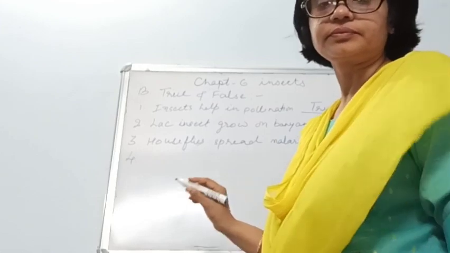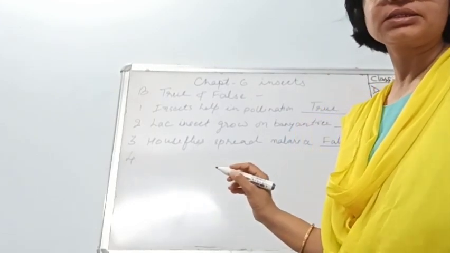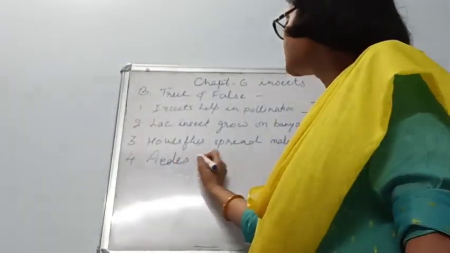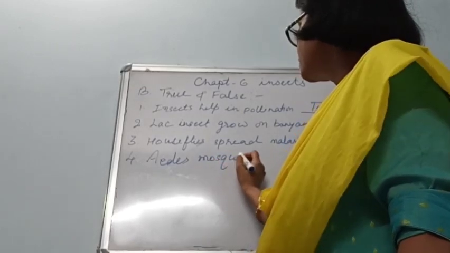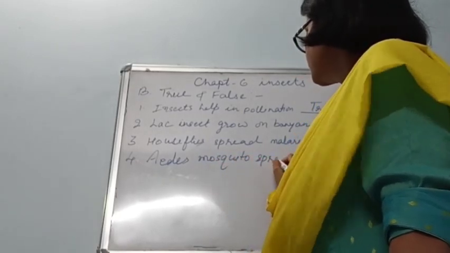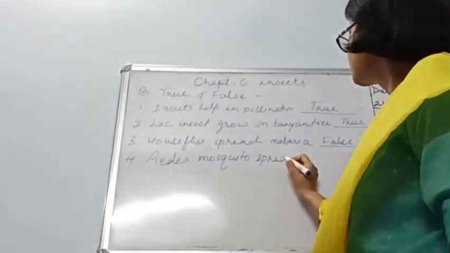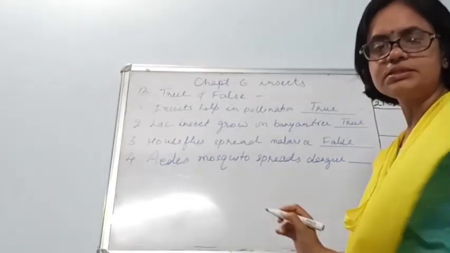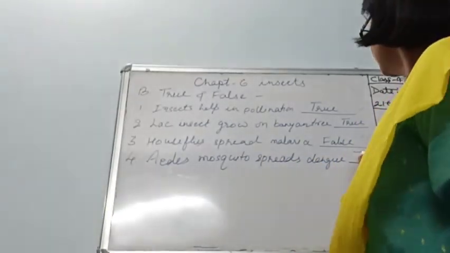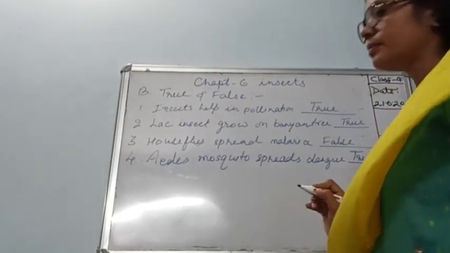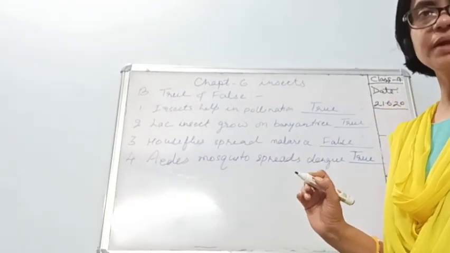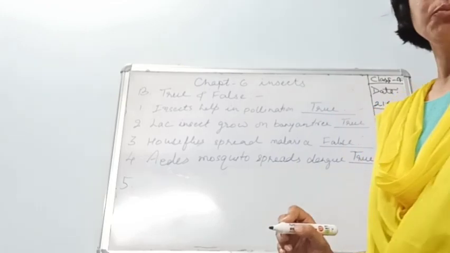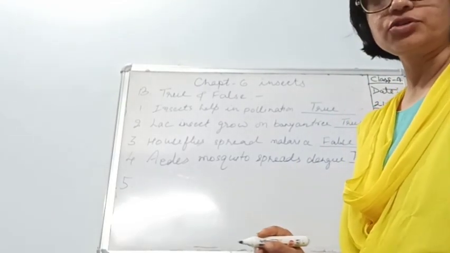Fourth is Aedes mosquito spread dengue. Aedes mosquito spreads dengue. This is true. Aedes mosquito used to spread dengue. Now fifth option. Fifth is bubonic plague is caused by mosquito.